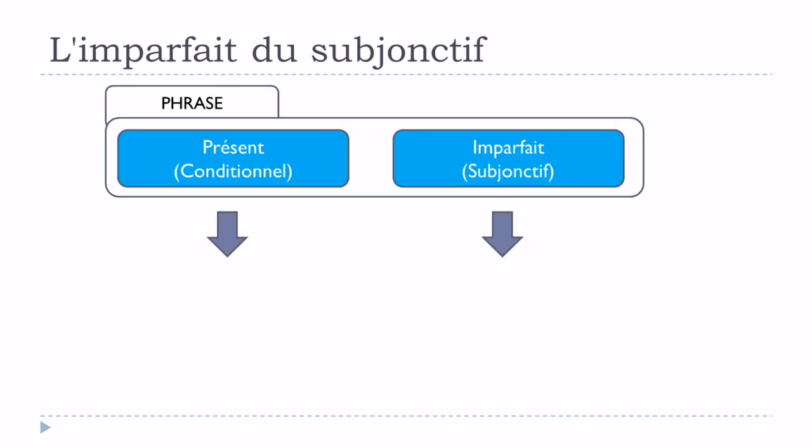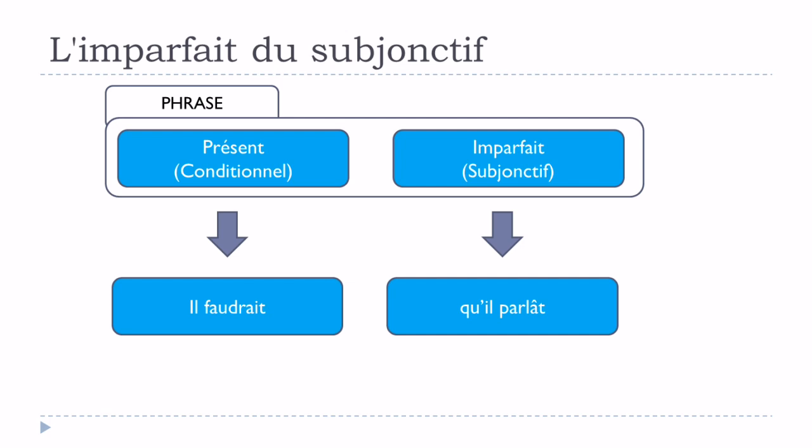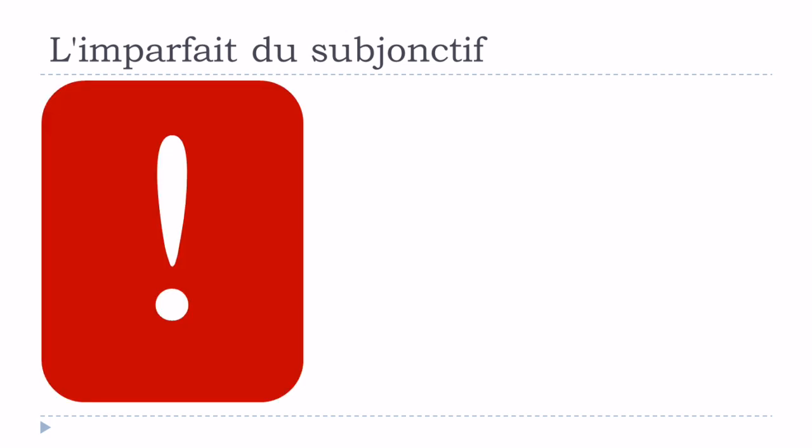If you would like to have this il faudrait qu'il parlât, as I said, it could be correct, but let's say that in most of the cases you won't see that anymore, okay, because people tend to use the previous example that I gave you, in which you've got in the principal le présent du conditionnel and in the subordonnée le présent du subjonctif.